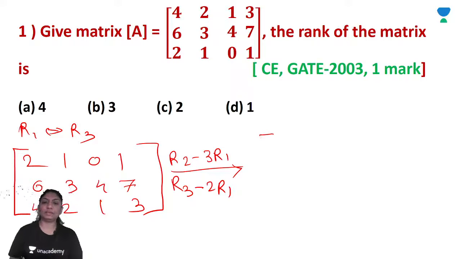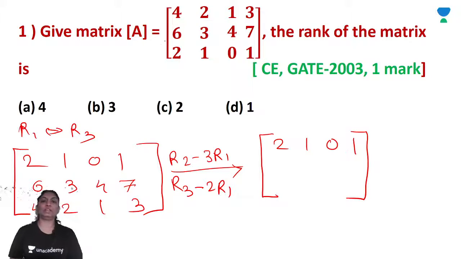So you will get here 2 1 0 1. R2 minus 3R1: 6 minus 6 you will get 0. So without making any calculation mistake, we can do it here.